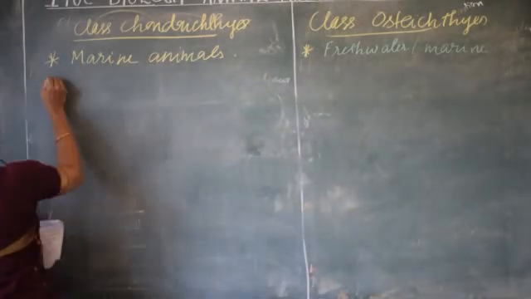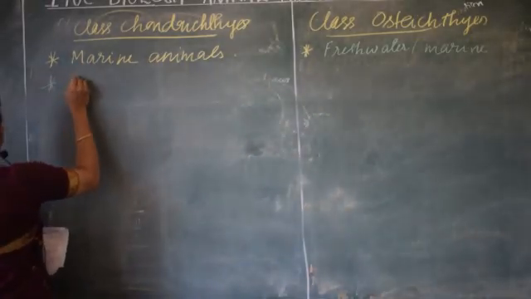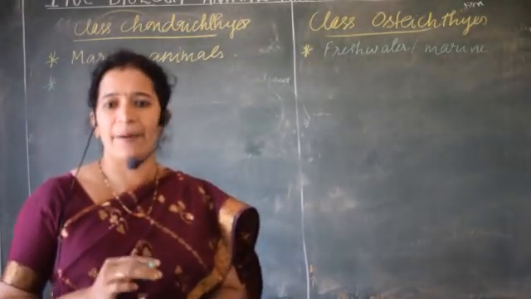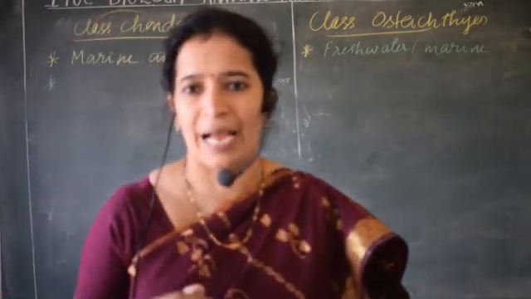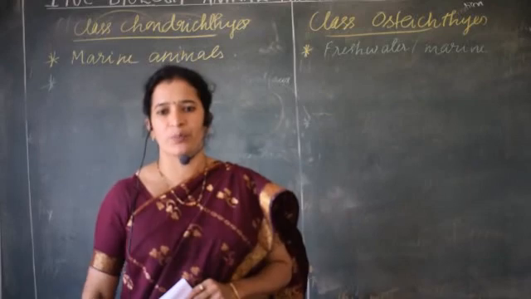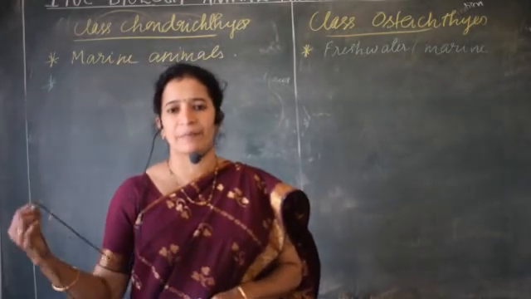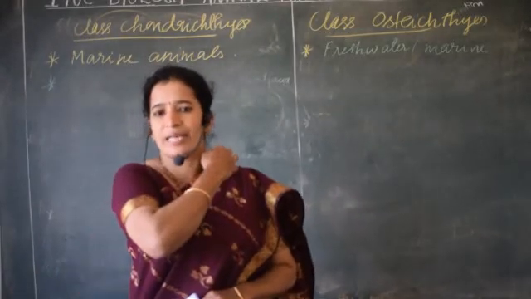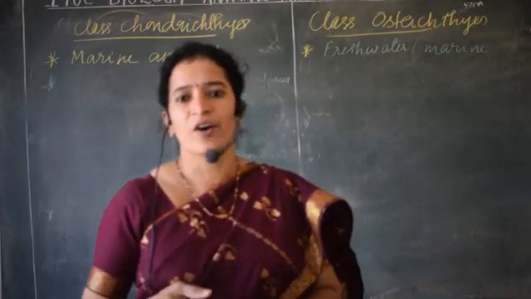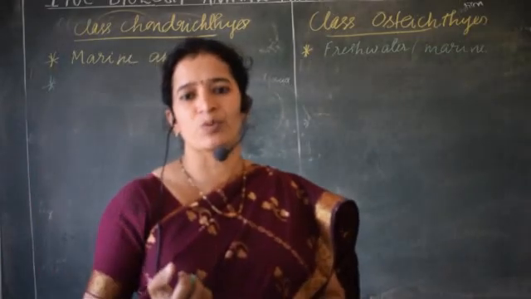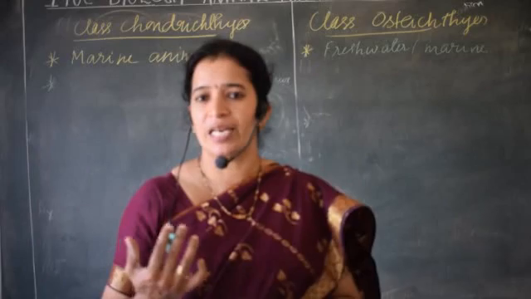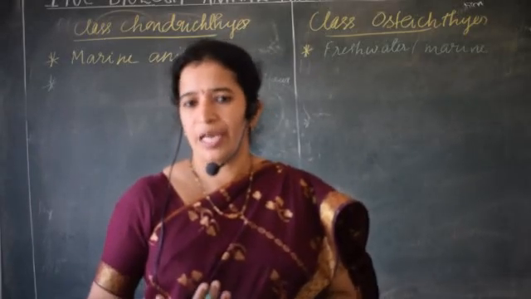Then about their body structure and body shape. They are one of the animals which adapted to live in an aquatic habitat. So for that habitat they should be able to survive. For example, in a terrestrial habitat the animals will have wings to fly, or some of their limbs will be modified to hold tree branches if they are arboreal, and if it is aquatic they should be able to swim.